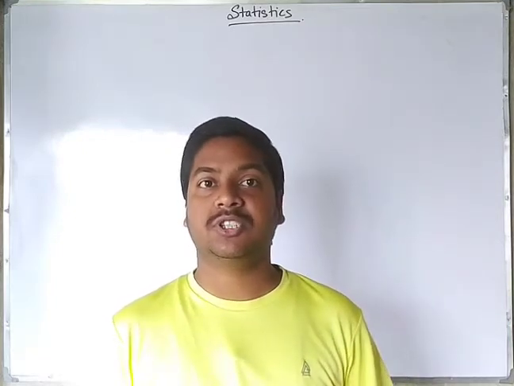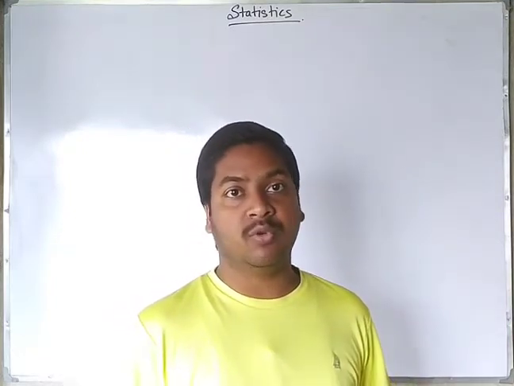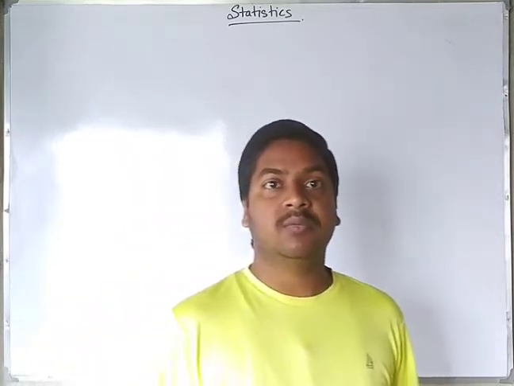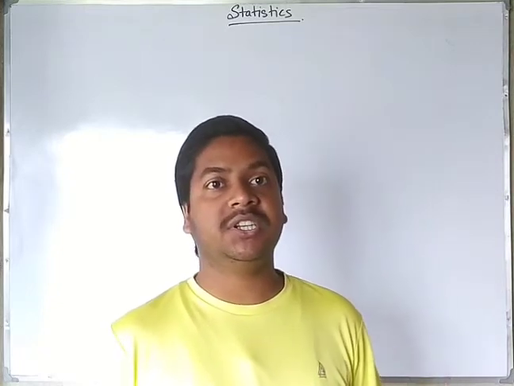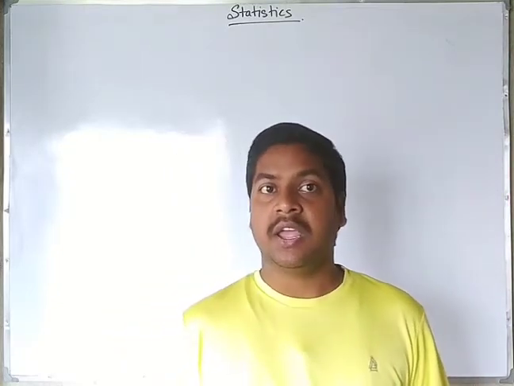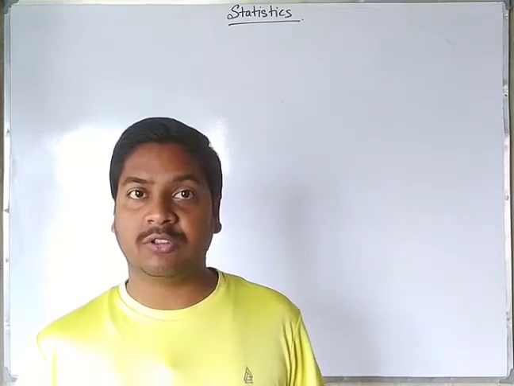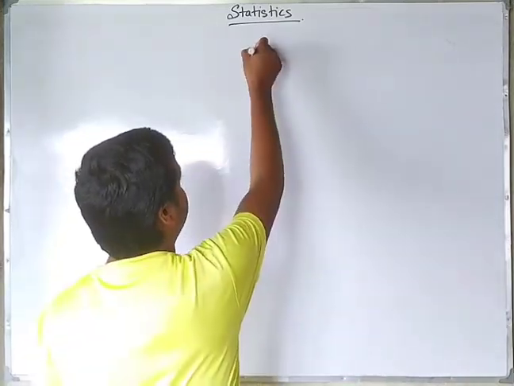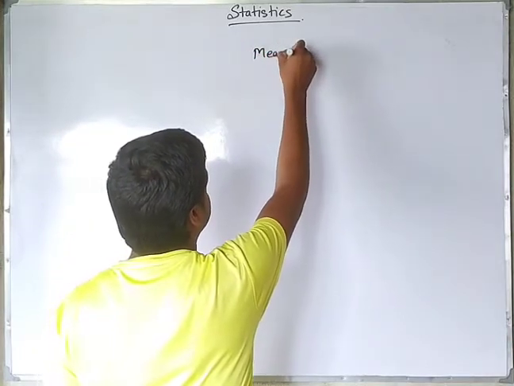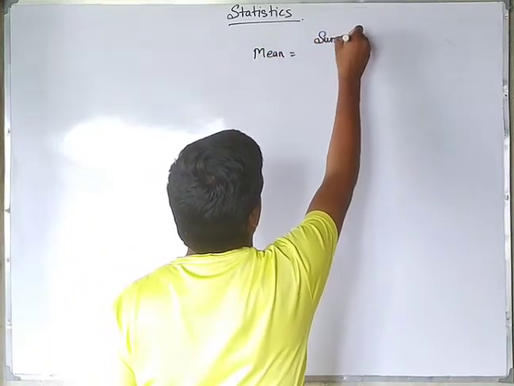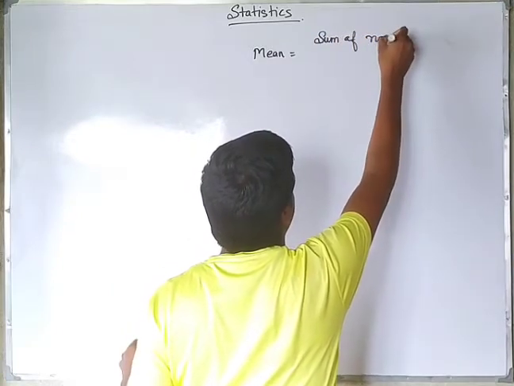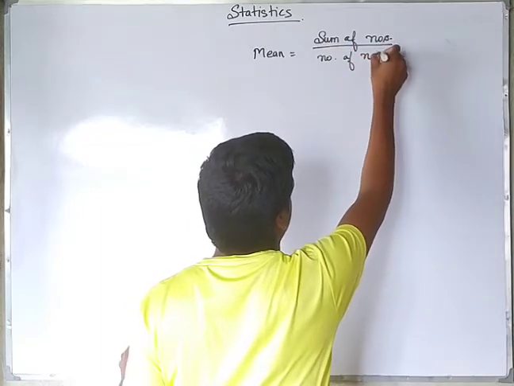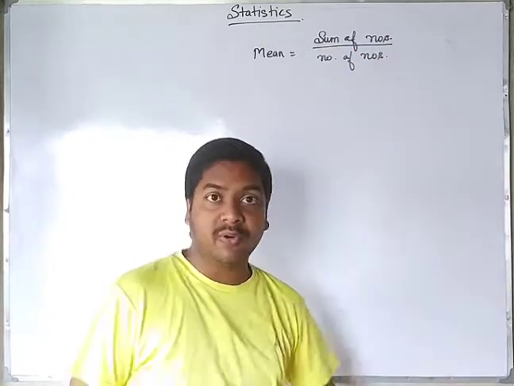In this we will study the last topic, that is mean, median, mode. What do you mean by mean? The another name of the mean we will understand by its formula. It will be equal to the average. If we find the mean according to the formula of average, then also it will be correct. So the formula of mean is the same as the average, that is sum of numbers divided by number of numbers. This is the formula of mean.